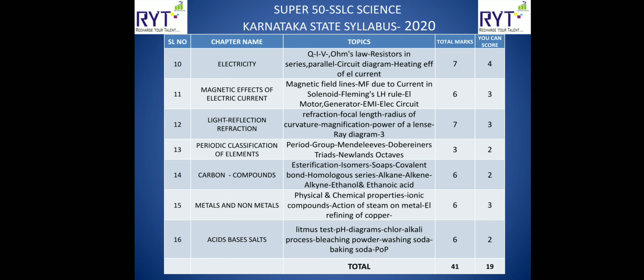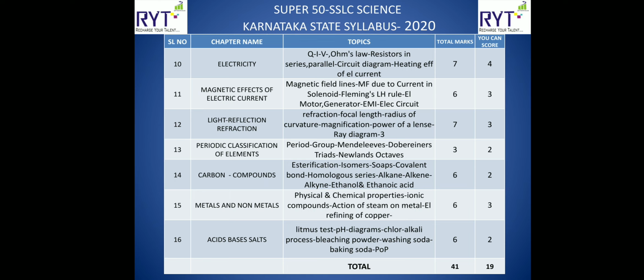4 marks you can score very easily, and if you learn those small problems also, you can score 7 marks out of 7. Next one is magnetic effect of electric current. In this they'll ask you what are the characteristics of magnetic field lines, then Fleming's left hand rule, principle involved in electric motor and generator, then electromagnetic induction. Out of 6 marks, 3 marks you can score very easily.